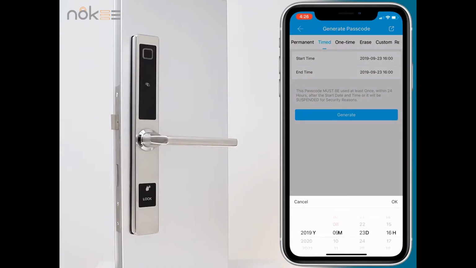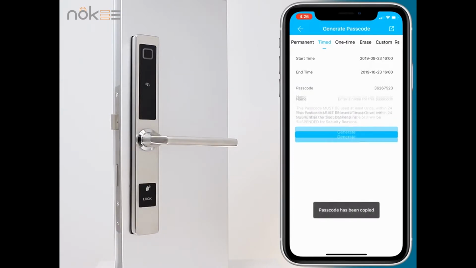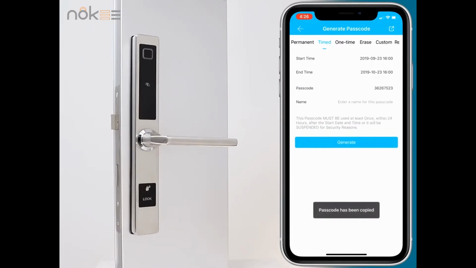Select the date below the item. Set the password's validity and expiration time. After setting, click to get the password. The password has been generated and can now be used to unlock.